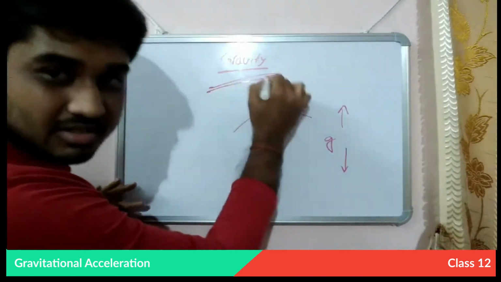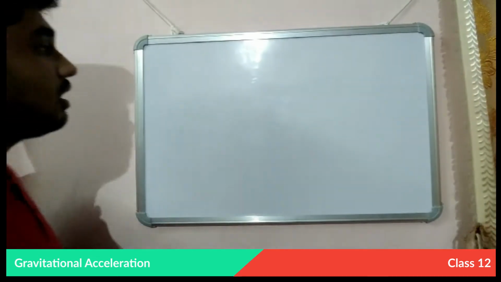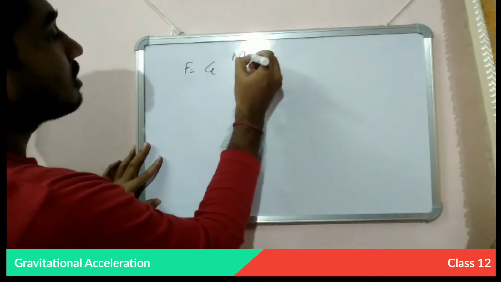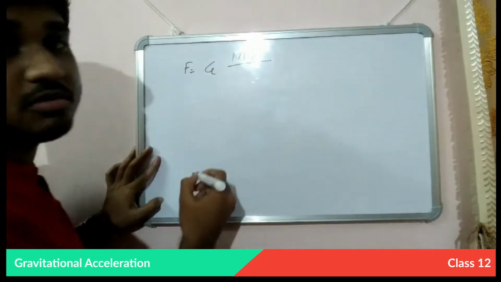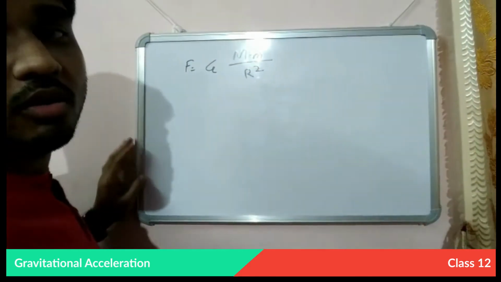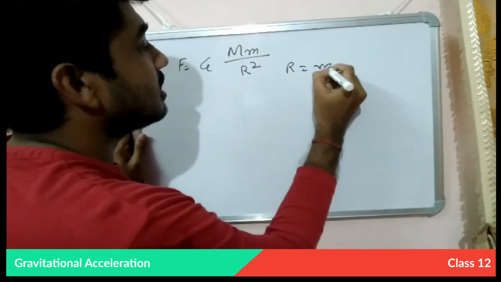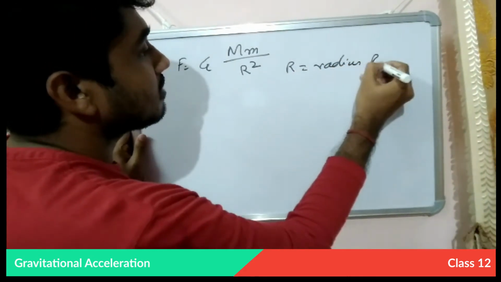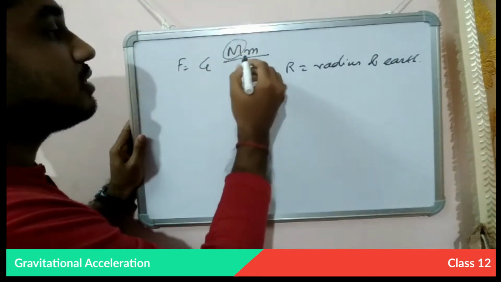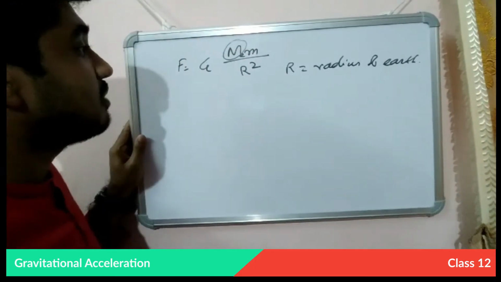this gravity. We know the gravitational force can be written as G capital M small m by r square, where r is the radius of earth, M is the mass of the earth, and small m is the object mass.